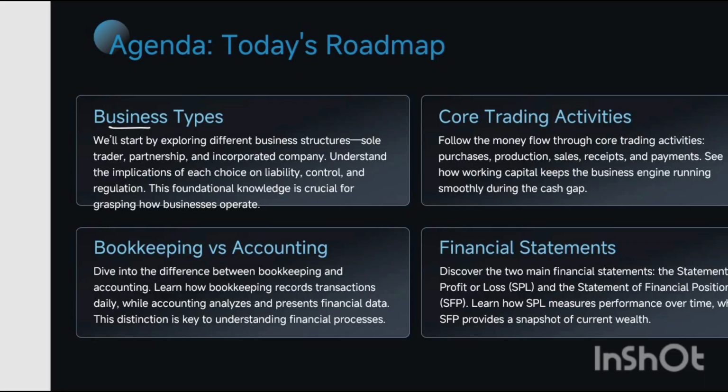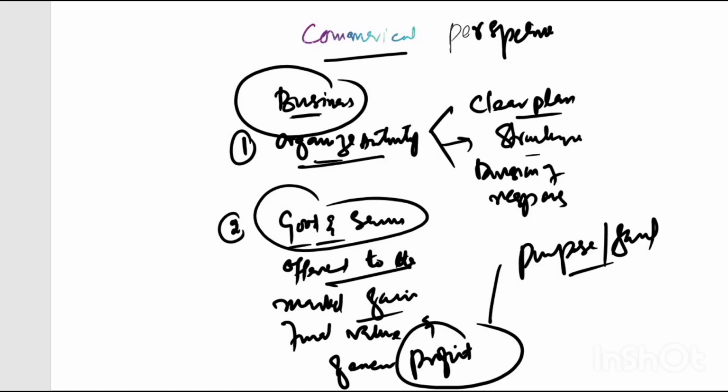Now let's move on. We have some types of business. We will start by exploring different business structures. The first one is sole proprietorship. Let me write it here, so that it is easier for you guys to understand. New slide here. Here I will write business types.